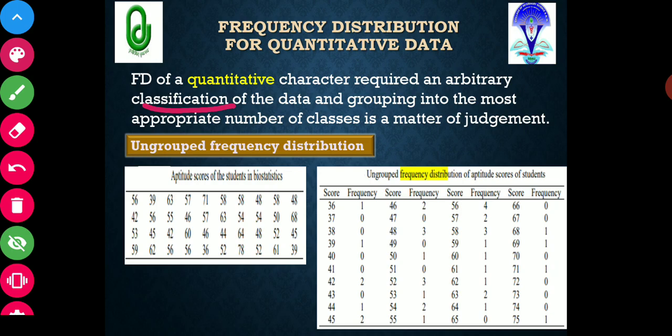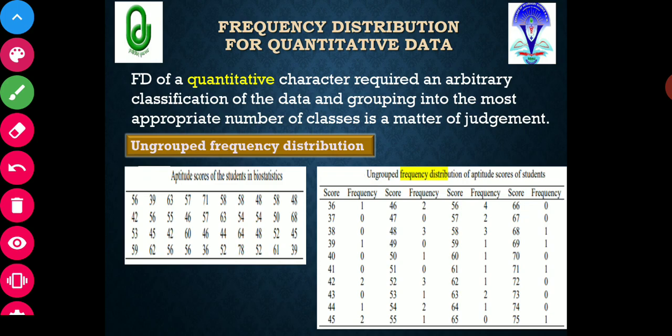So just take first the ungrouped frequency distribution, where you are not forming a group. Whatever observations, whatever data you have, you simply write the frequency of that particular data. Look at this data here. You can see the aptitude score of students in biostatistics. I have taken the aptitude score of students studying in the course biostatistics.